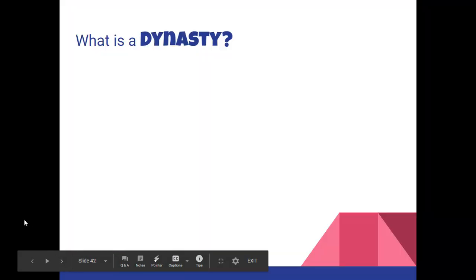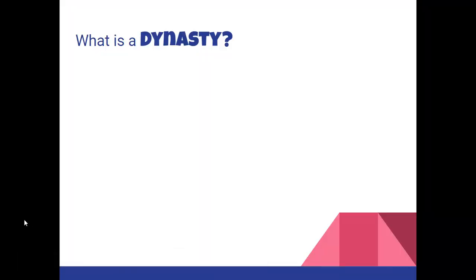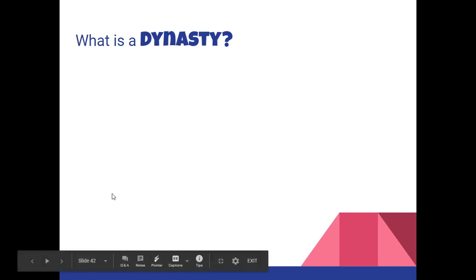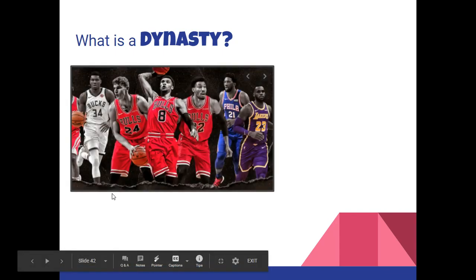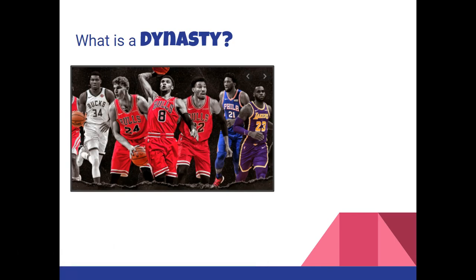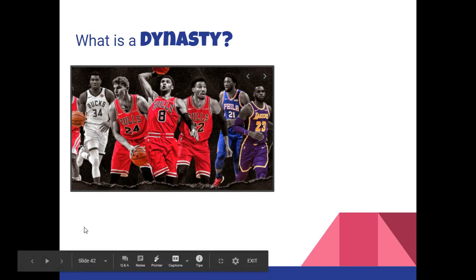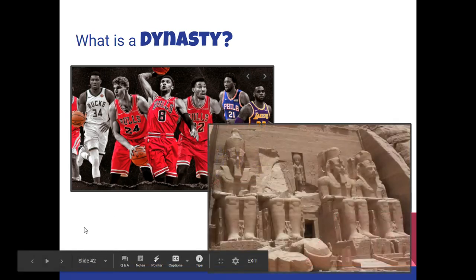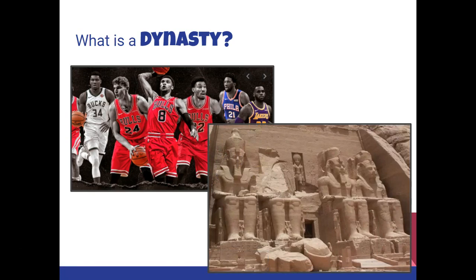So before we talk about ancient Chinese dynasties, we first need to define the word dynasty. So I want you to think about that word and where you might have heard that word before. Some of you who are sports enthusiasts might have heard of sports dynasties. This refers to sports teams who have dominated their sport for a number of years. You might also have thought about the ancient Egyptian dynasties who ruled ancient Egypt, and we studied that earlier in the school year.